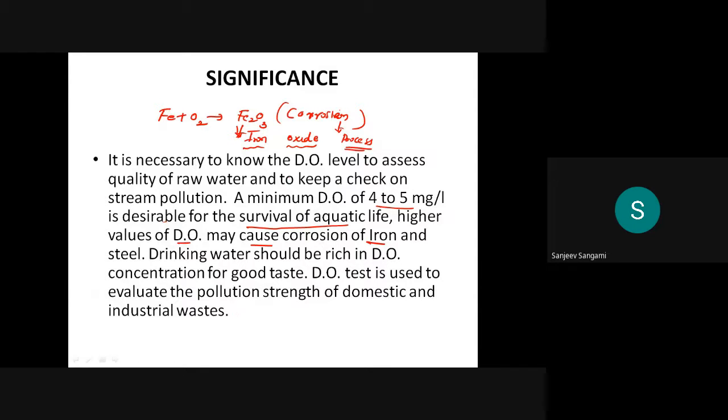Drinking water should have a DO concentration for good taste. Of course, if DO is more, it will taste good. But always we have to see that it should not exceed 10 milligram per liter. As I already said, at 0 degree centigrade, the saturation DO is 14.2 milligram per liter. And this DO test is used to evaluate the pollution strength of domestic as well as industrial waste.